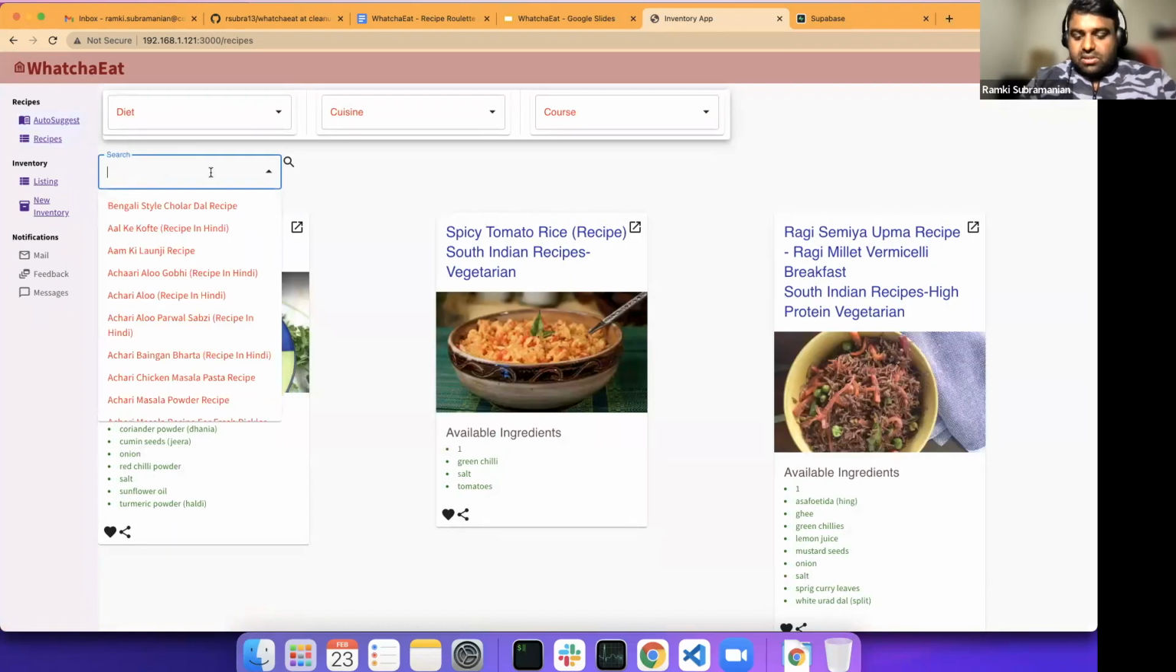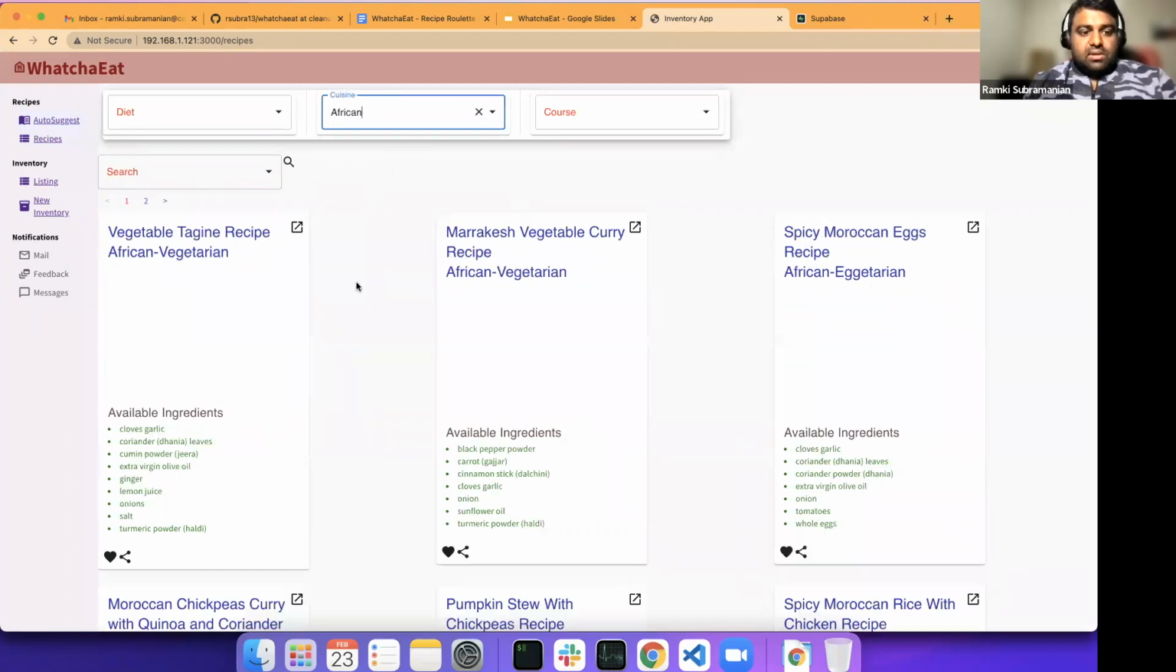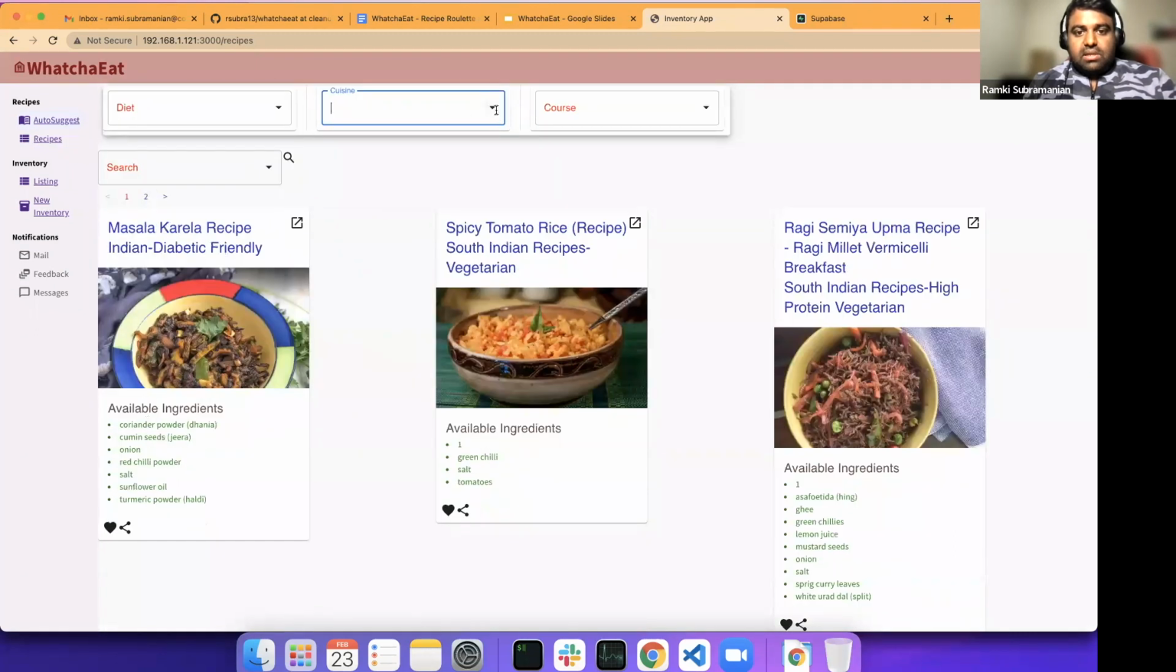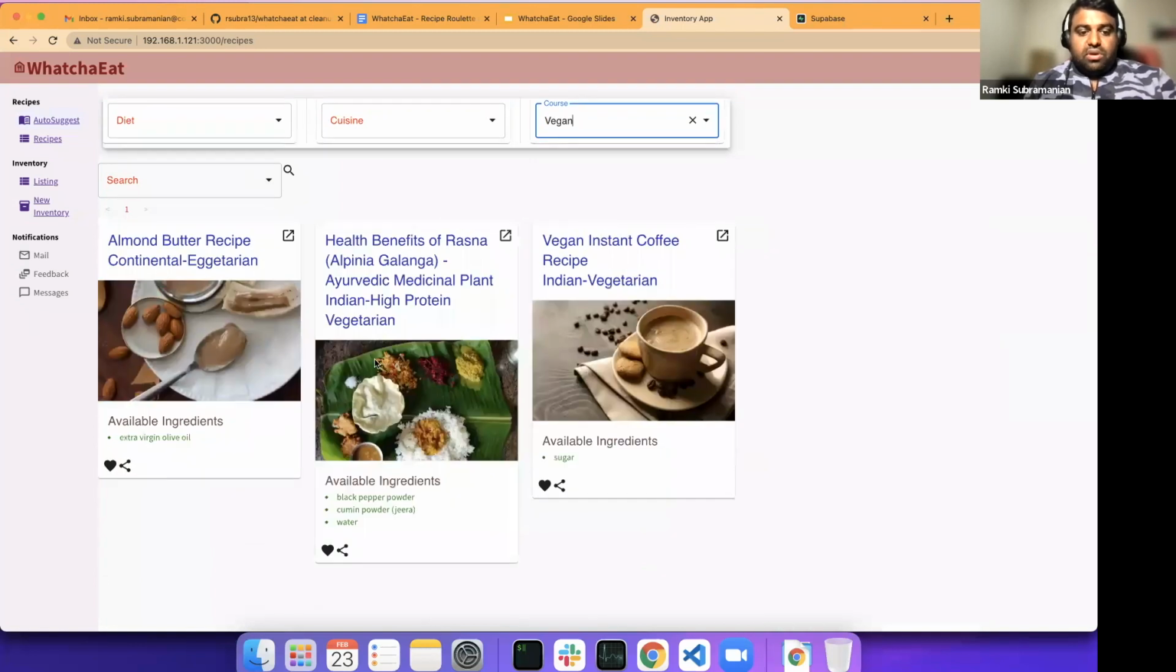You can search based on cuisine. If you want to eat African cuisine, that's fine too. There are quite a lot of African cuisines. If you want something else, like I want vegan food, there are some vegan options with course.